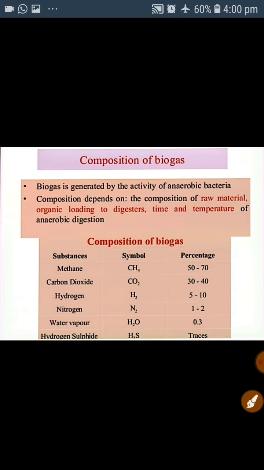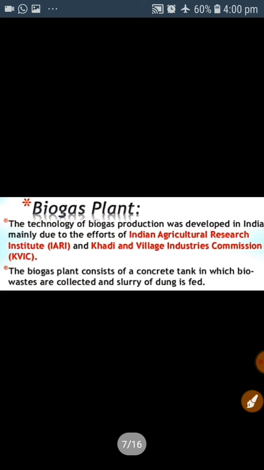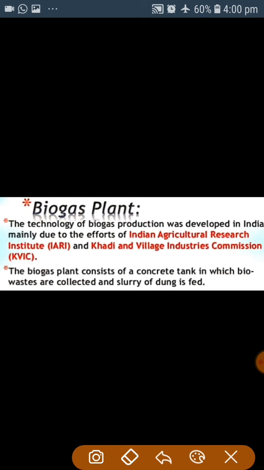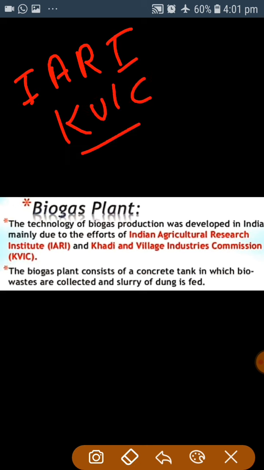How is the biogas produced? Biogas is produced in the biogas plant. The technology of the biogas production was developed by the IARI, second, KVIC. IARI is the Indian Agriculture Research Institute, and KVIC is Khadi Village Industry Commission, and these help in developing the biogas plant.